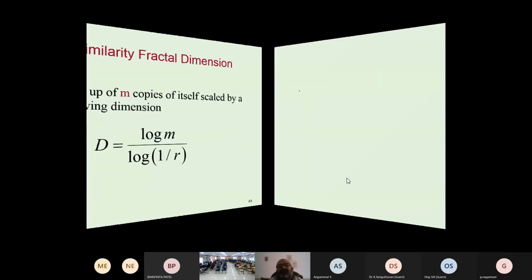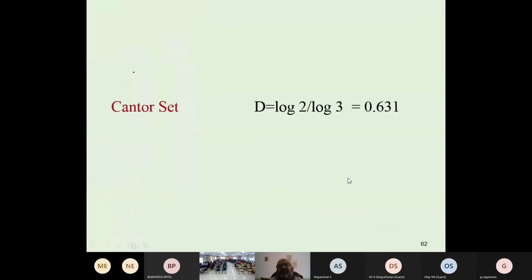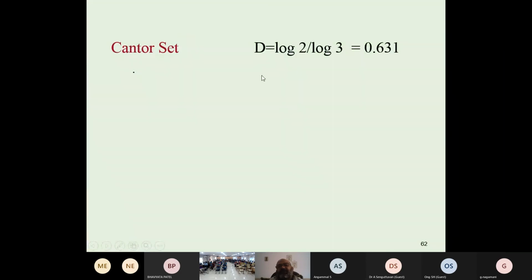If we have a Cantor set, whenever we have a line, we break it into 3 parts. So we have a 1/3 part, and it becomes log 2 over log 3, and we get 0.63 dimension. And we have the snowflake curve, so we have log 4 over log 3, which is 1.263.